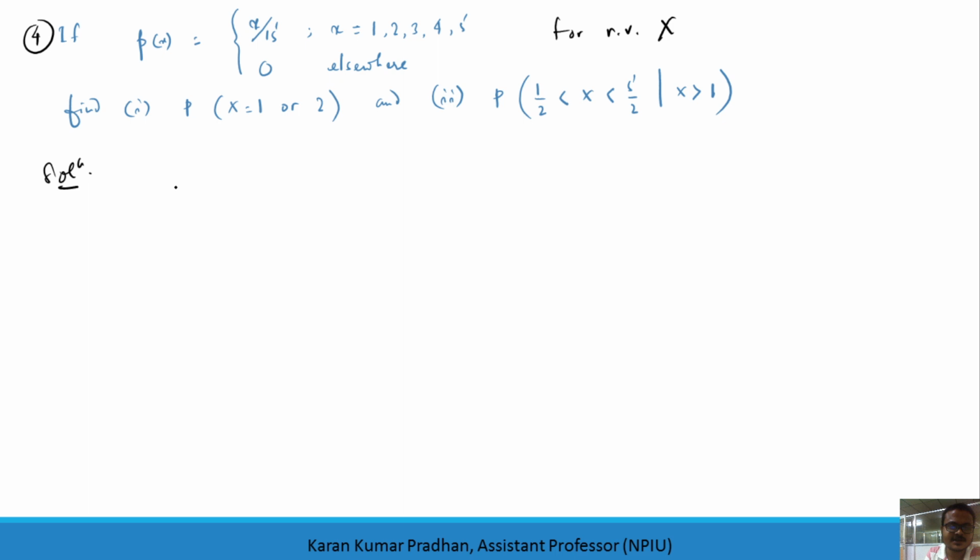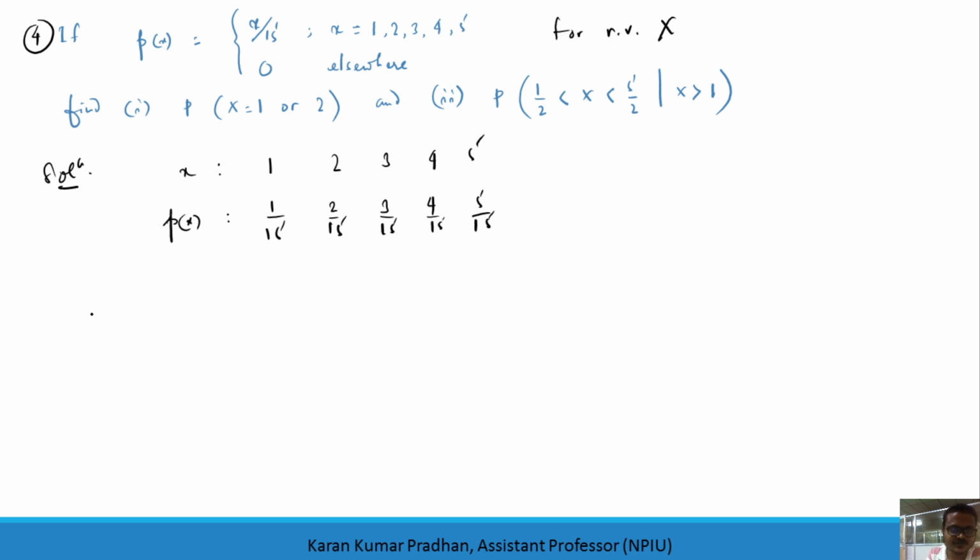First of all, let us write the real values we have: 1 to 5, that means 1, 2, 3, 4 and 5, and the corresponding PMFs are 1 by 15, 2 by 15, 3 by 15, 4 by 15 and 5 by 15. If you add up all, you'll get 1 definitely.